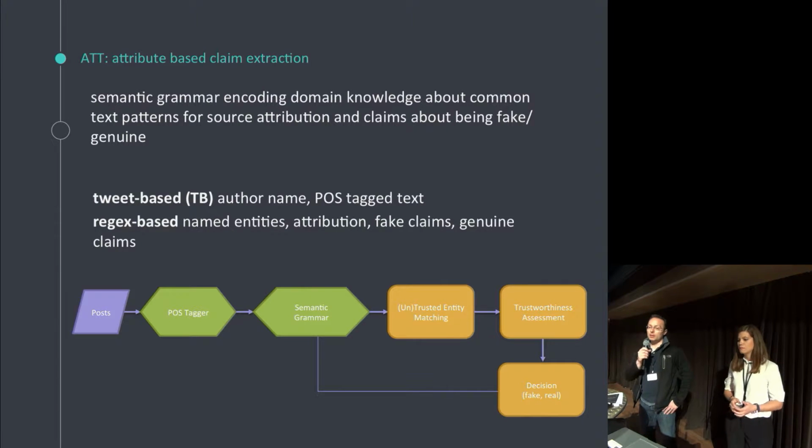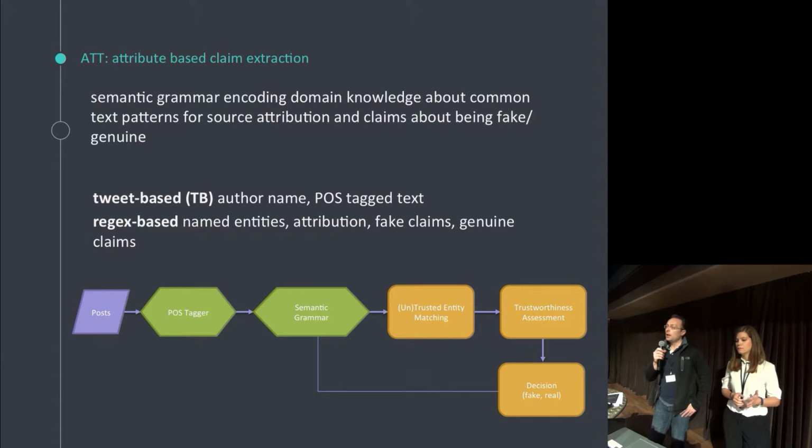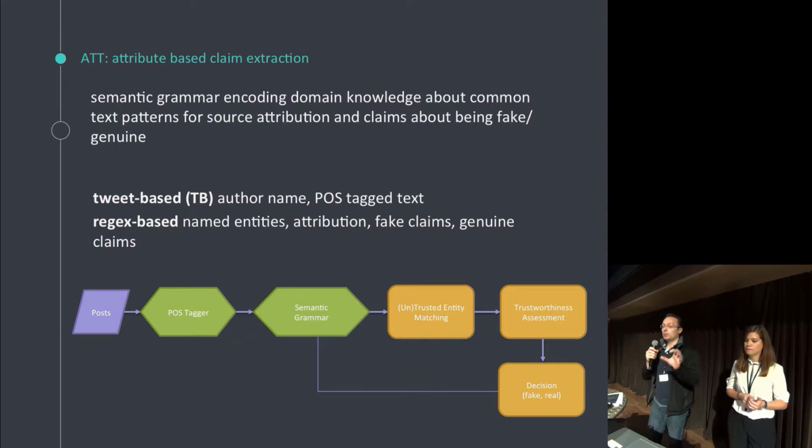supervised learning. So here we parse the part-of-speech tags of the text of the tweets and feed it into a semantic grammar, which was constructed based on domain observation of the linguistic patterns that people use to express whether a tweet is fake or real. If they actually make a claim about it, we created some linguistic patterns to extract that. We also created linguistic patterns for source attribution, like via BBC News or this is from somebody. And then we had a list of trusted and untrusted sources, which we can correlate with those attributed sources.